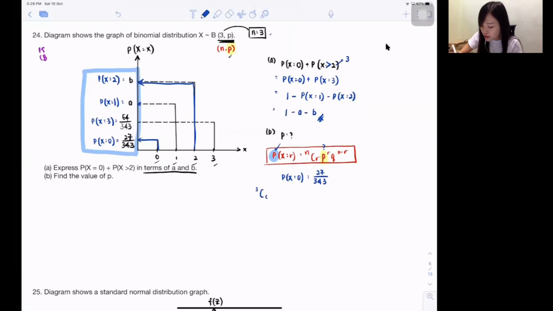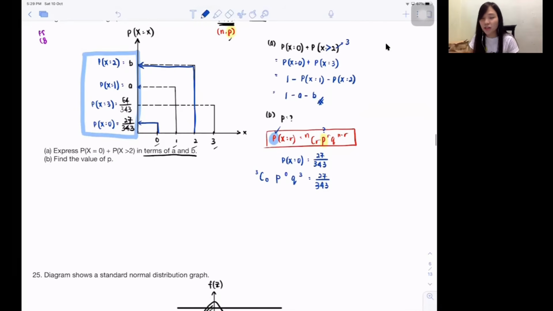3 of them, 0 of them success. Probability of success, power 0. Probability of failure, power 3 minus 0, isn't it 3? Equivalent to this. So based on what you learned just now, you guys should know anything C0, first question of the day, anything C0 is 1. Anything power 0 is 1, isn't it? I just straight away get my Q value now. So cube root, cube root 27 over 343. I guess getting 3 over 7.